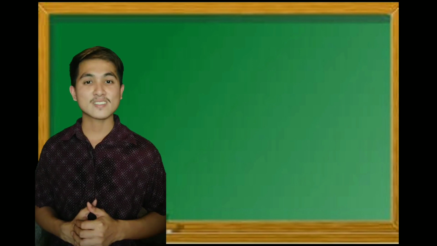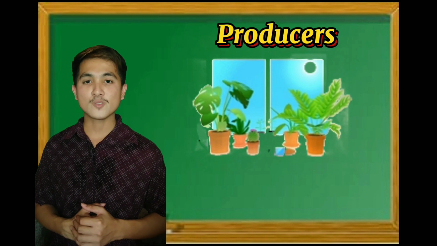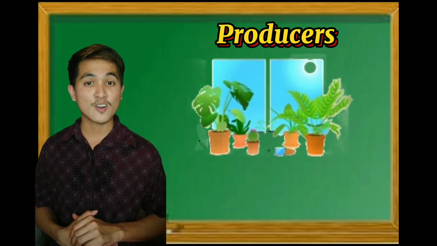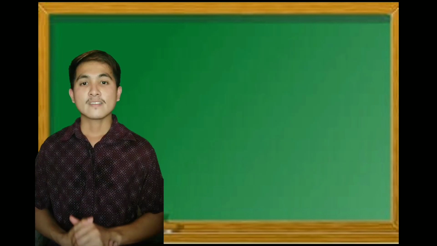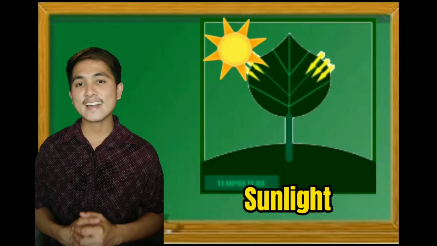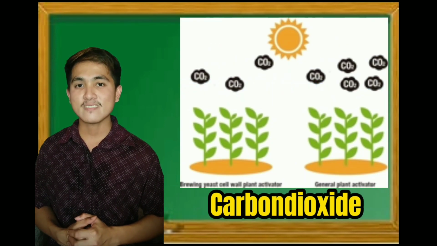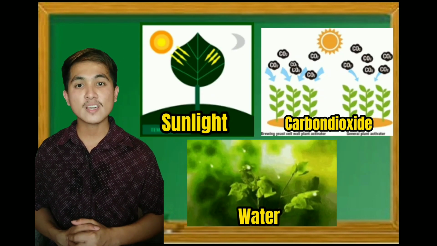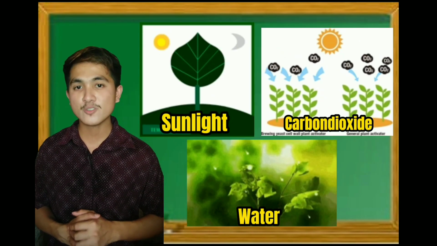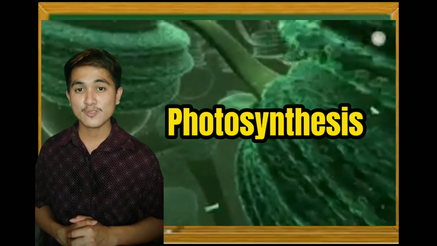The first is producers. Plants are called producers. This is because they can produce their own food. They do this by using light energy from the sun, carbon dioxide from the air, and water from the soil to produce food in the form of glucose or sugar. This process is called photosynthesis.